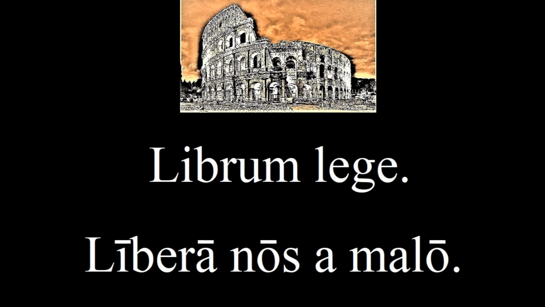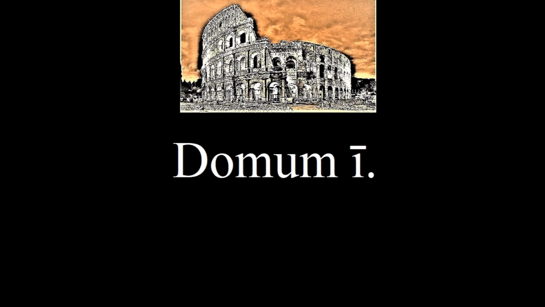This word has the long version of I, and there is also an adjective, liber, which means things like free and independent. So we could actually say liber, liber, which depending on the context could mean something like independent book or unbiased book. But these words show why it's important to pronounce the vowels correctly, since they might take on a totally different meaning. The way to say go home is domum e.